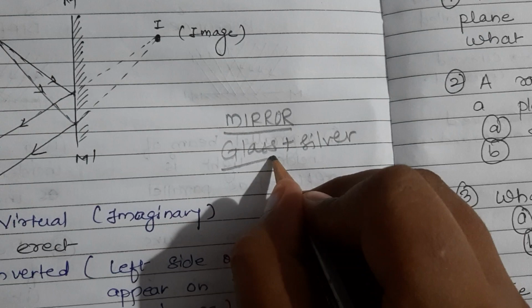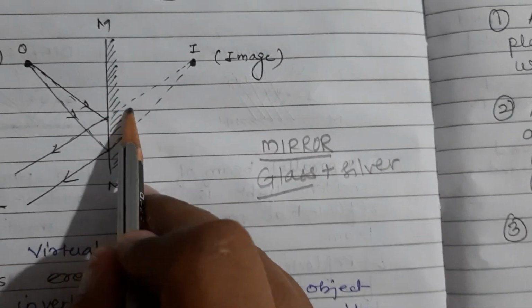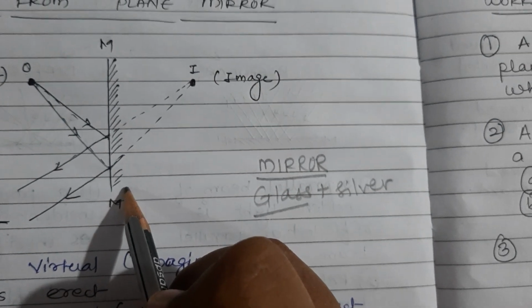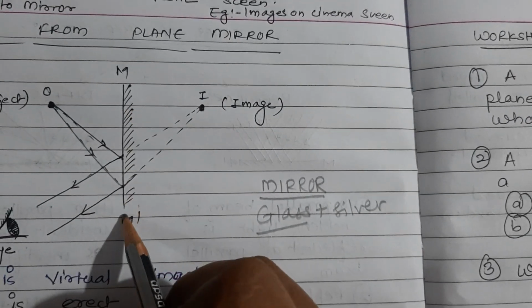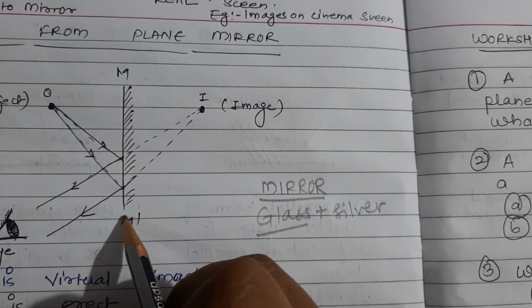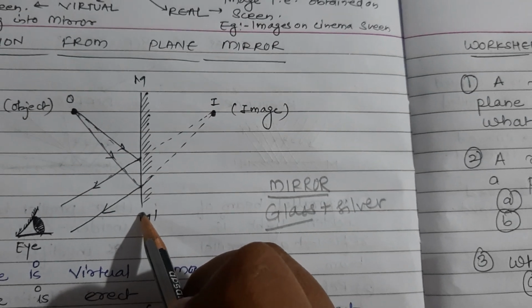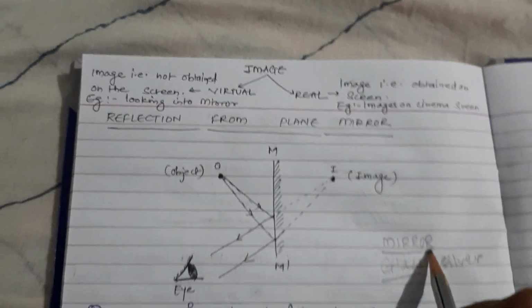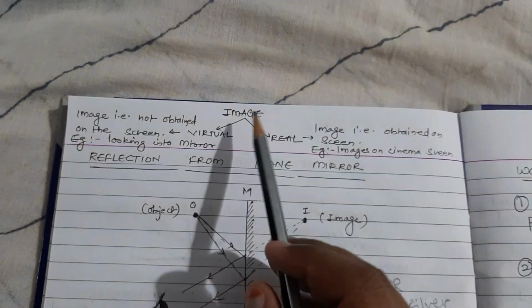A simple glass is there, and behind that a silver coating is done, on which again it is red coated. So the front part of the mirror, the glass, becomes shiny and reflecting. So this is a mirror.